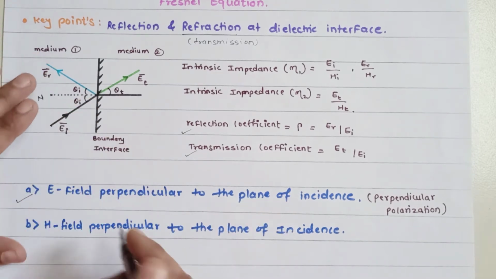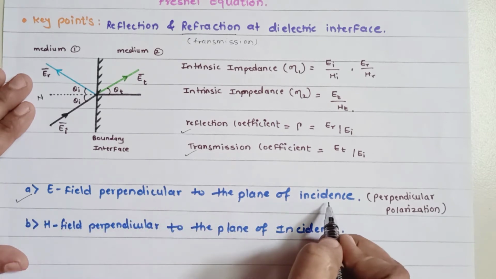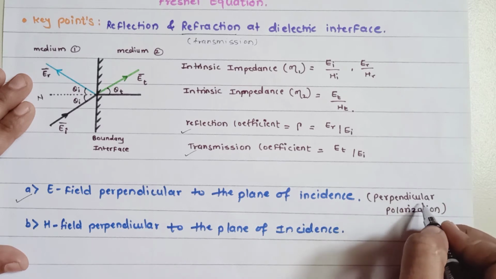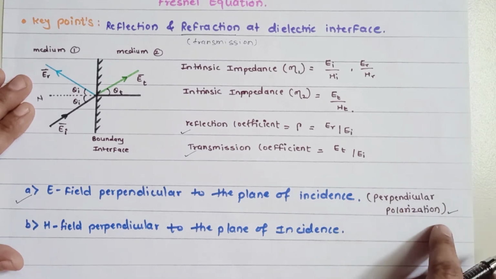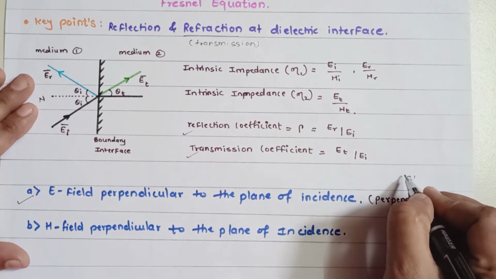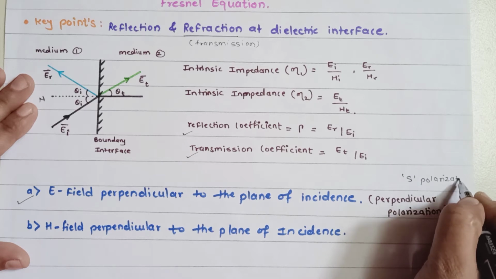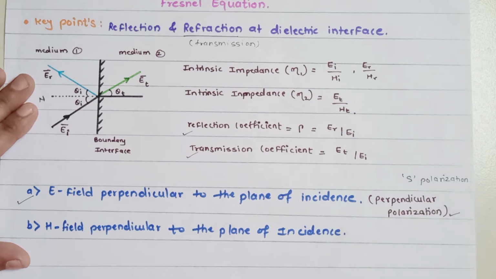तो जब हम लोग यहाँ पे study करेंगे electric field perpendicular to the plane of incidence, we can call it perpendicular polarization. Sometimes we can also call it S polarization. इसे हम लोग और क्या नाम से बुला सकते हैं, एस पोलराइजेशन में हम लोग इसे बोलते हैं.